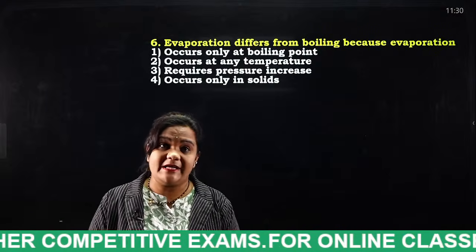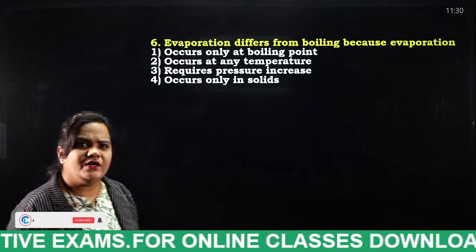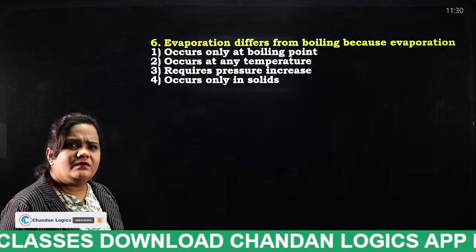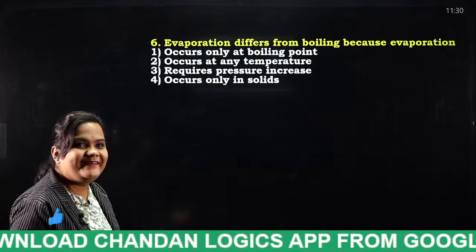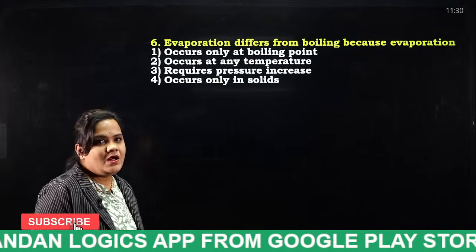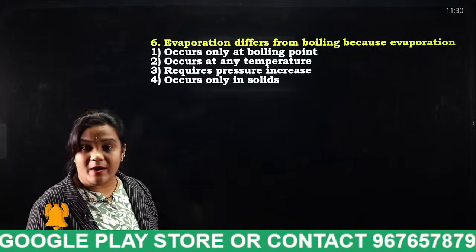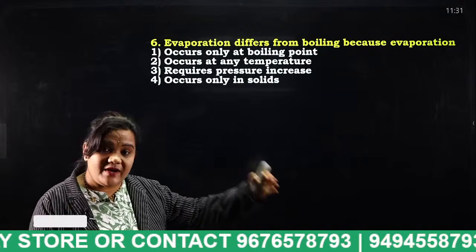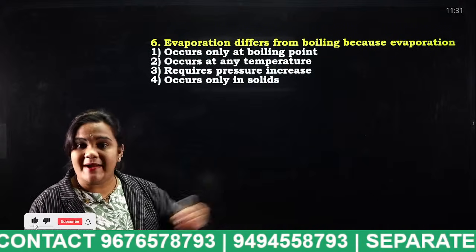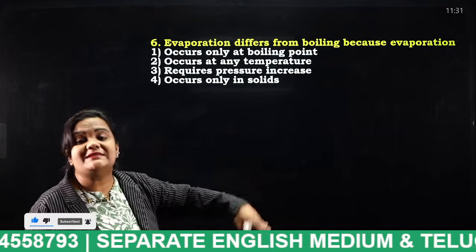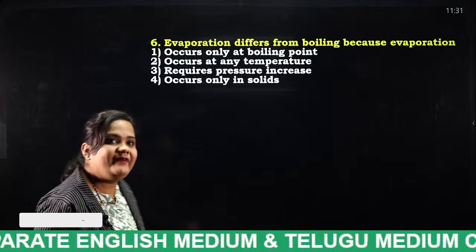I have even explained it to you. Very good. Rama, okay. The evaporation occurs only at the boiling point. Even the water gets boiled, but when it reaches the boiling point only, it starts evaporating. Okay, very good, students.